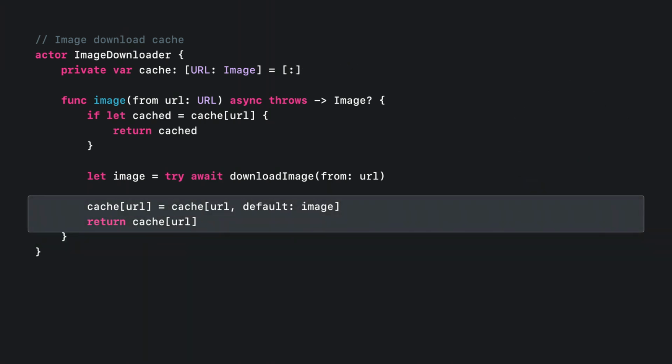If there's already an entry in the cache when we resume, we keep that original version and throw away the new one. A better solution would be to avoid redundant downloads entirely. We've put that solution in the code associated with this video. Actor reentrancy prevents deadlocks and guarantees forward progress, but it requires you to check your assumptions across each await.